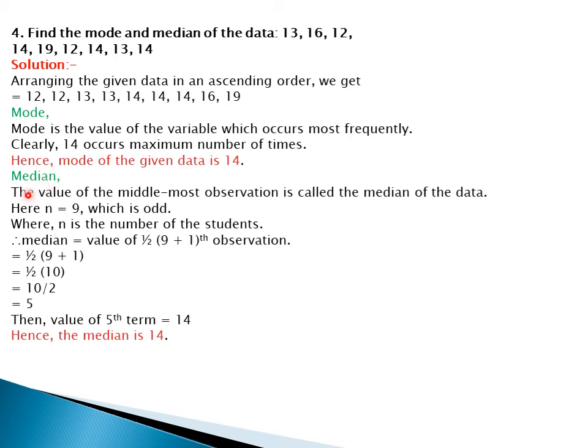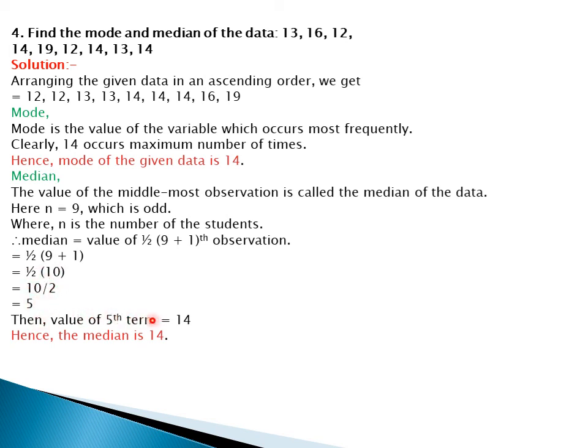Now, coming to the median. What is the median? Median is the value of the middlemost observation of the data. Now here n is equal to 9, which is odd, where n is the number of students. Median is equal to the value of the (n plus 1) by 2 observation. That is 9 plus 1 by 2. 9 plus 1 is equal to 10. 10 by 2 is equal to 5.